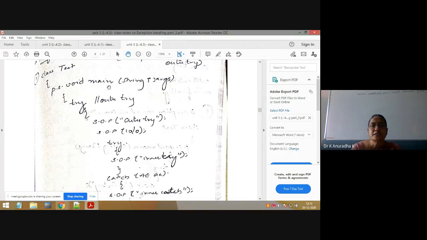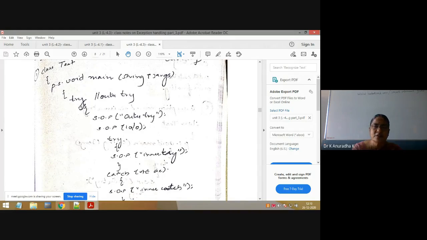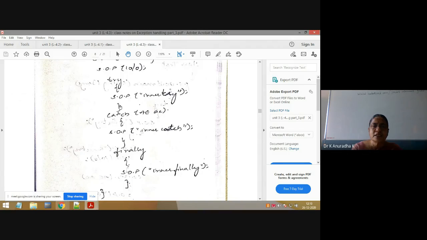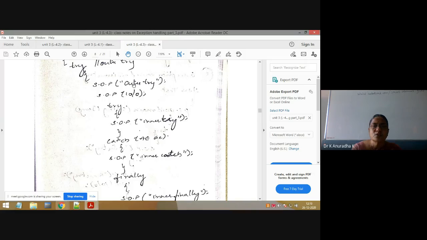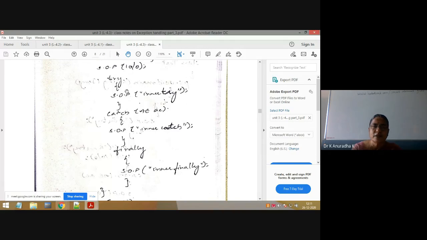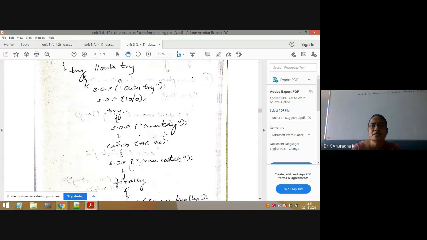See here, class Test, inside the main method. First I will write a try block. This is outer try. The code in the outer try is first System.out.println("outer try") and System.out.println(10/0). These two statements are part of outer try, as well as this inner try, inner catch, inner finally. Understand? So outer try contains the code, these two statements as well as this also. This entire code, that is inner try, inner catch, inner finally, is also part of outer try. So outer try consists of the entire code.